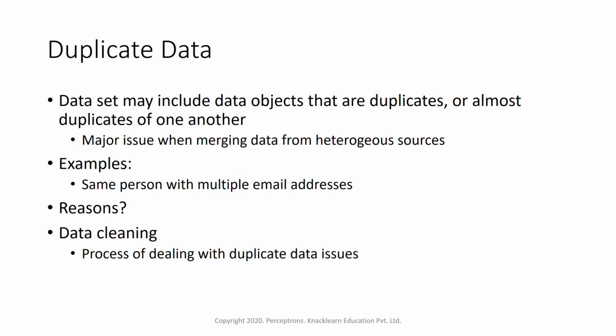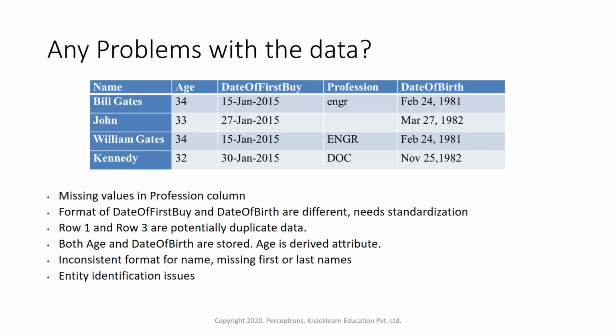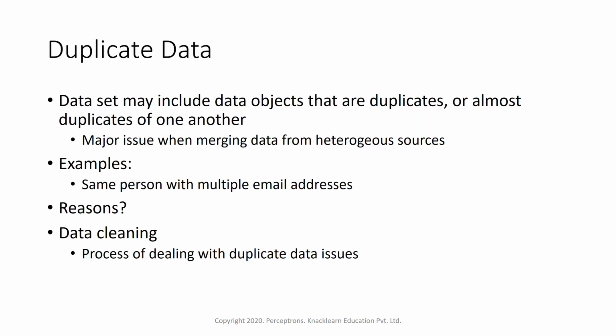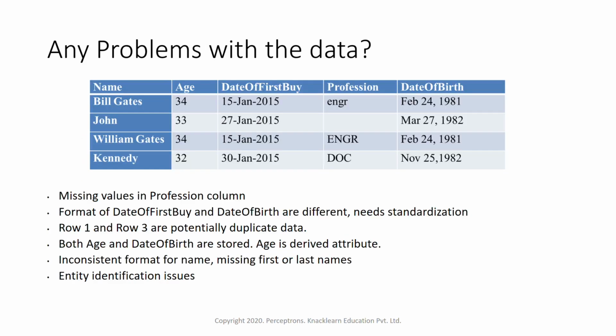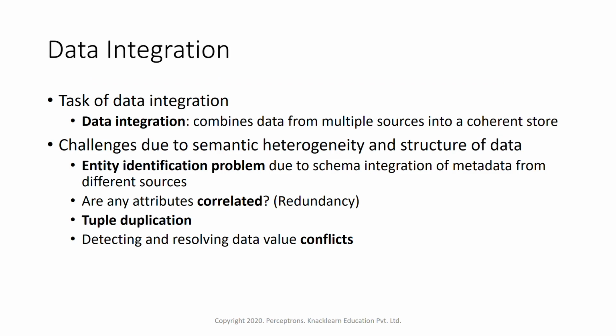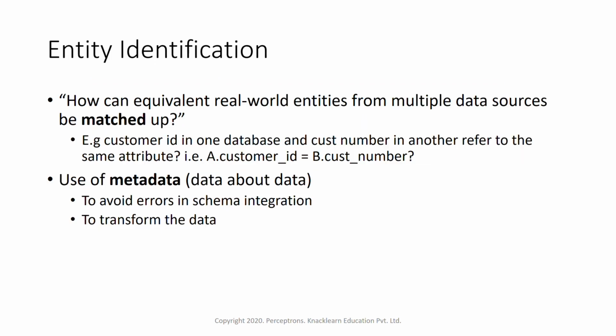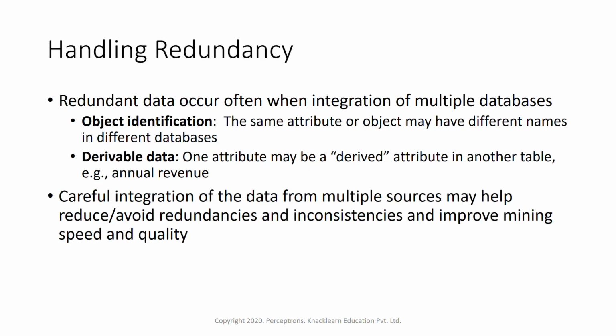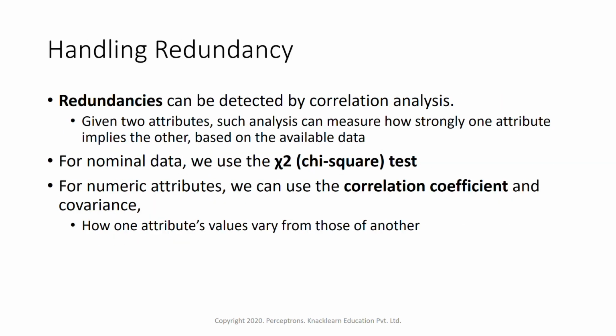Then next comes duplicate data. There might be this problem also when we get initial data, there might be duplicated records, and we understood how we analyze those duplicated records. Next, we took an example to see if there is any problem within the data and how we detect, are we able to find the problems. Next, we looked into data integration problems, entity identification, and handling the redundancy. While doing data integration, various techniques to handle redundancies.